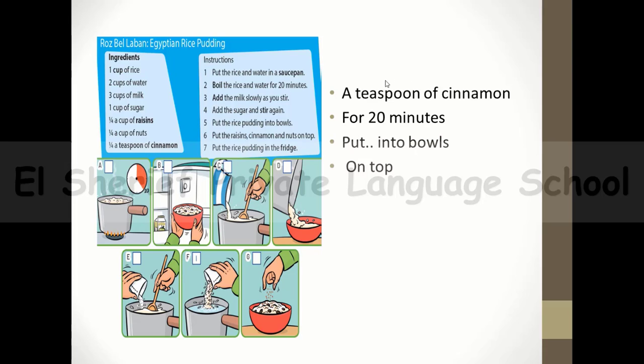And we have some expressions or structures as we found in the text, like a teaspoon of cinnamon, like this teaspoon of cinnamon, and then we have for 20 minutes. The period is for 20 minutes. And then put the rice pudding in bowls. Put the rice pudding into bowls, and then on the top, like put the nuts on the top.